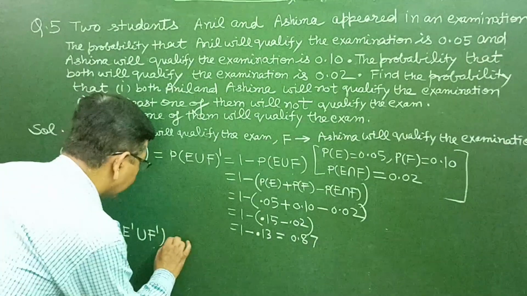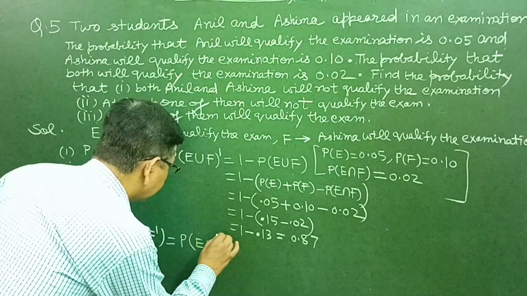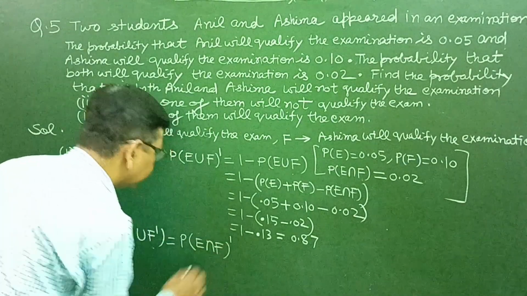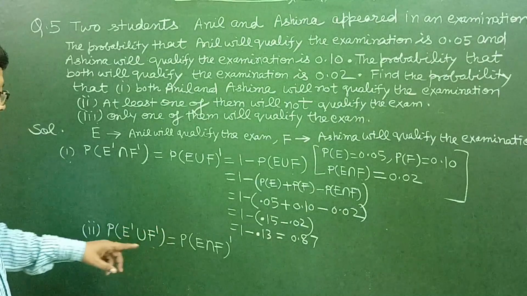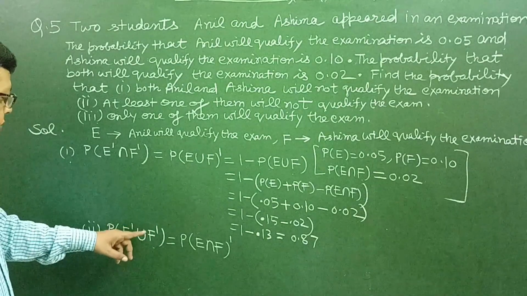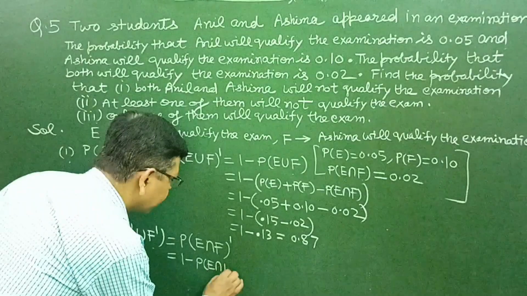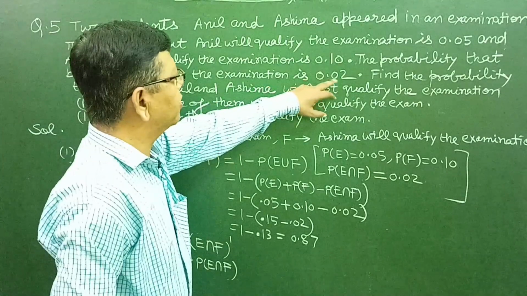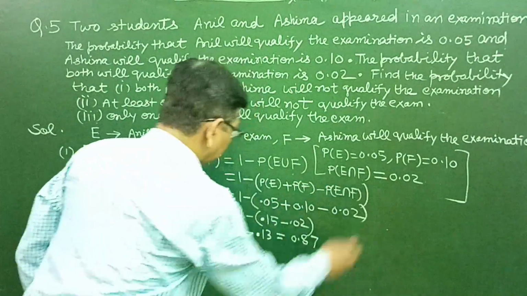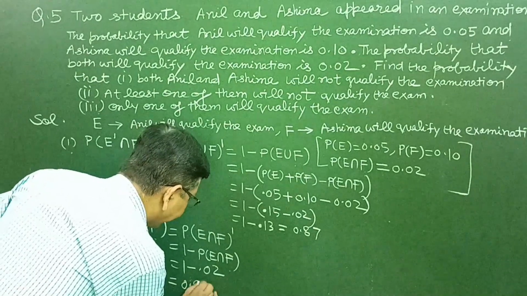So this is equal to, by De Morgan's law, we can write this as the complement of E intersection F, because A complement union B complement is equal to the complement of A intersection B. So here E complement union F complement can be written as the complement of E intersection F, and this is equal to 1 minus probability of E intersection F. That is, probability of E intersection F is here 0.02. So 1 minus 0.02 is equal to 0.98.